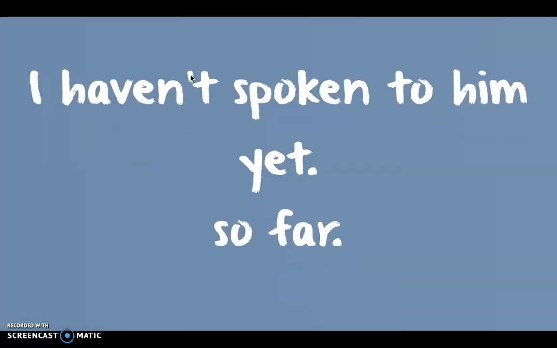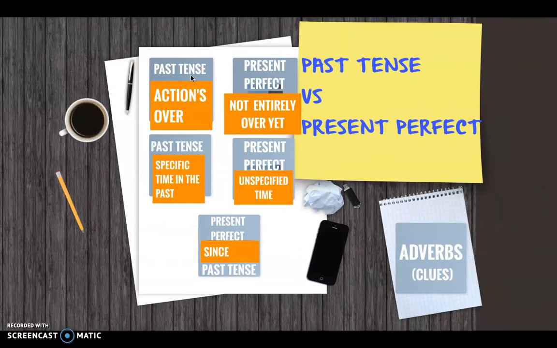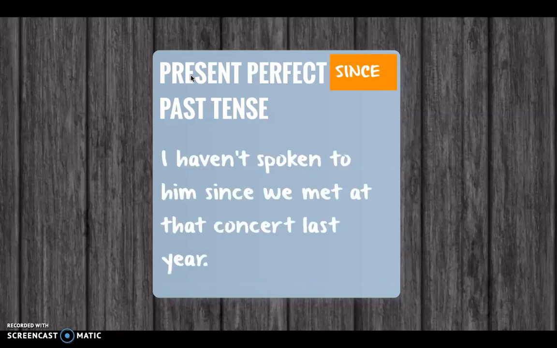And I haven't spoken to him, we should consider the negative because we use it with I haven't spoken to him yet or so far, but it means that I am still able to speak to him in the future maybe. And an interesting case is since. Since is the one that bridges the gap. Since brings the present and the past together.